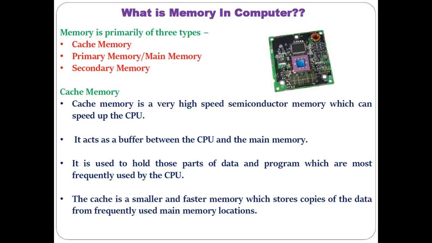Understood? So whatever browsing we do, whatever information or data we access, copies of that data or some link to that data used to be stored in the cache memory, so that the CPU can access it faster as compared with accessing it from the primary memory. So that is nothing but the cache memory.